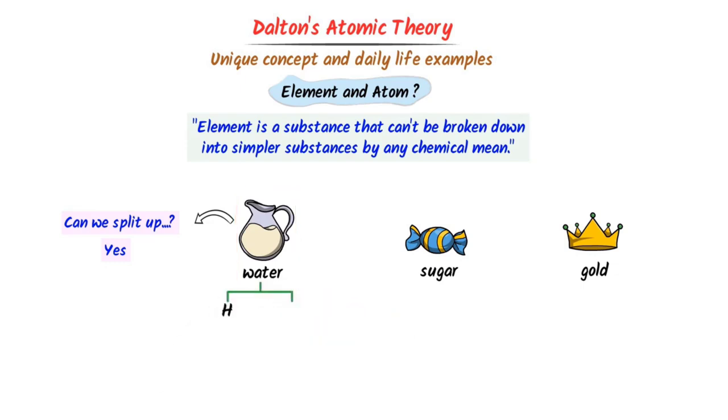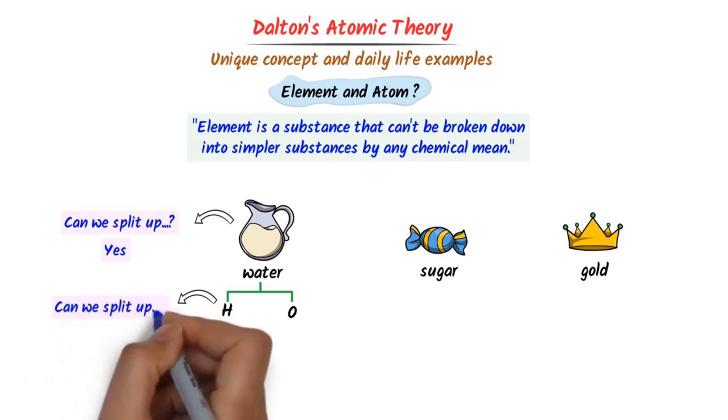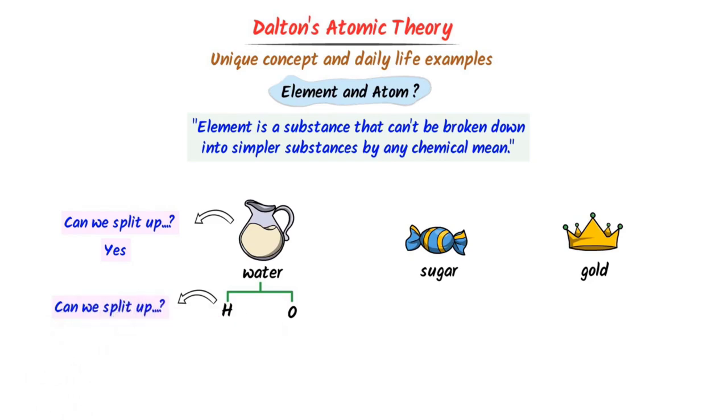It means that water is made up of two atoms, hydrogen and oxygen. So we can split up water into hydrogen and oxygen. Secondly, I ask you again, can we split up hydrogen into something else? The answer is no, we cannot split up hydrogen into something else. So we call it an element.